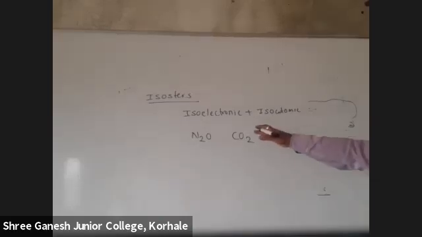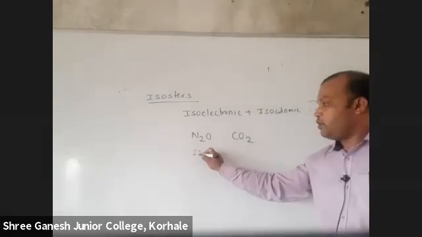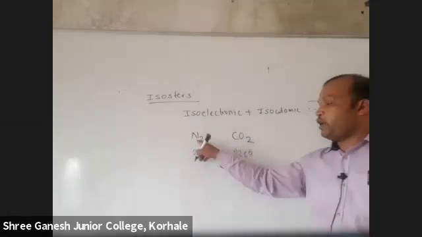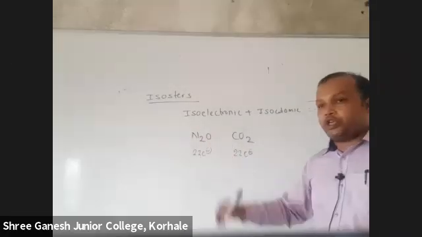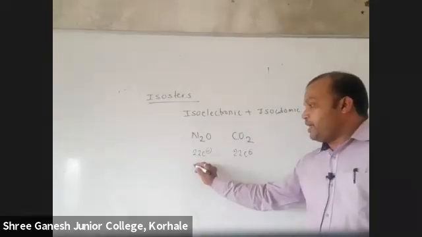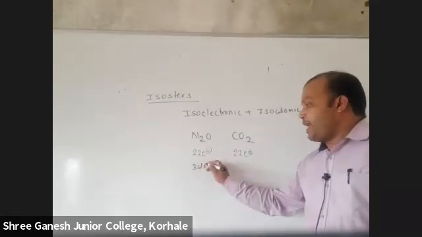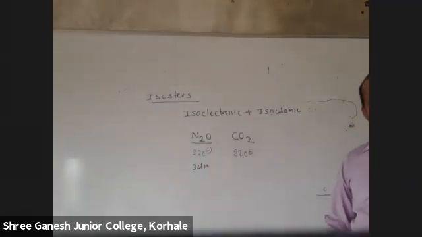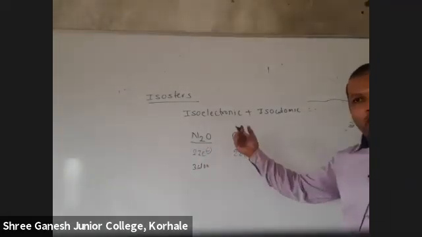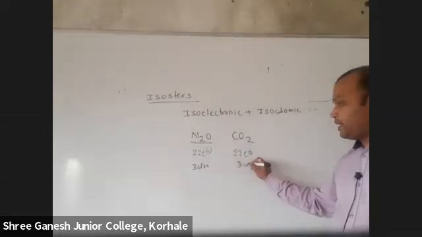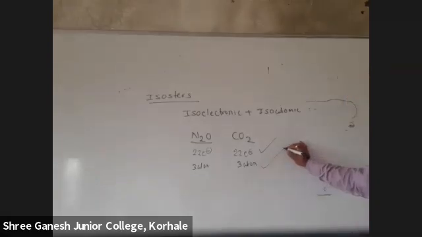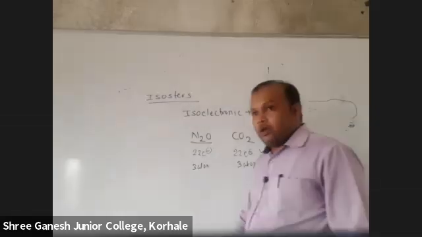22. Now only we have seen, no. These are how many electrons? 22 electrons. Now how many atoms of nitrogen are there? 2. Oxygen 1. Means 3 atoms are there. So can I say this is triatomic? This is also triatomic. Carbon 1, oxygen 2. So this also has 3 atoms. So they are isoelectronic as well as isoatomic. That's why they are called isosteres.